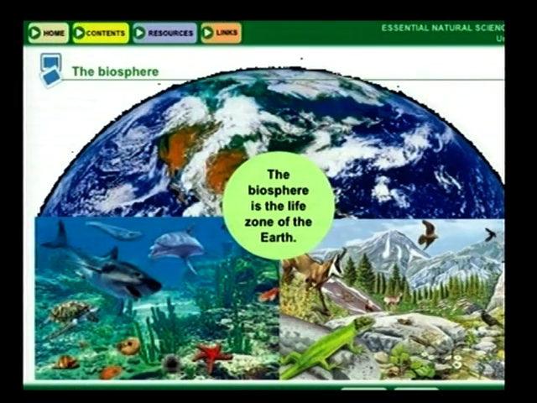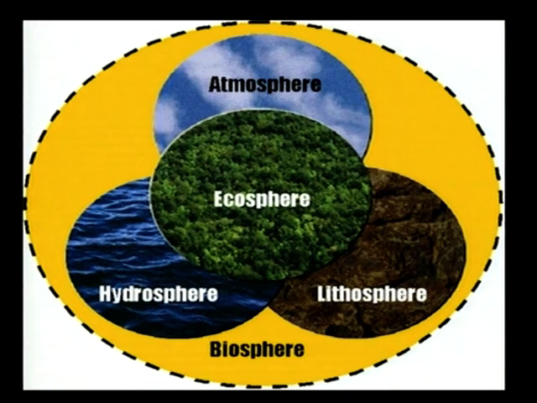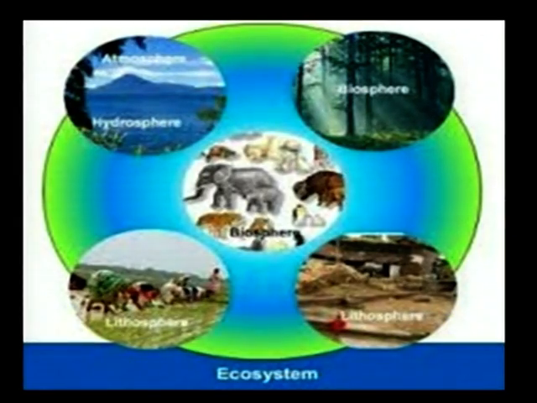If one ecosystem will be collapsed, the whole biosphere will be collapsed. And this is also an example for biosphere. See here, hydrosphere, lithosphere, atmosphere. All these combinedly form a biosphere. And these are also an example for biosphere, hydrosphere, lithosphere, ecosphere, etc.